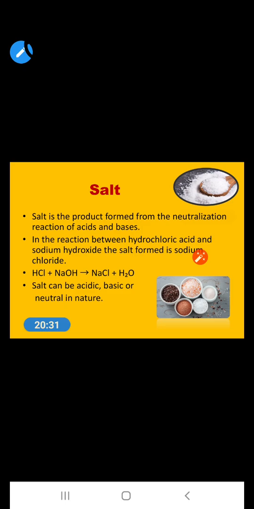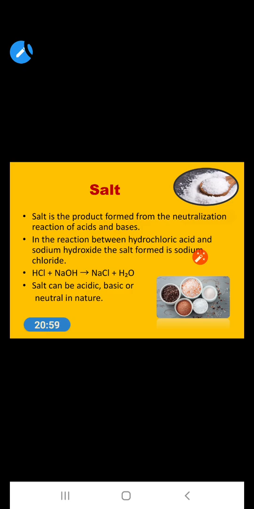Next one is salt. You can see that during a neutralization reaction, what is formed? Salt. That salt, whatever salt you use at your home, is formed by the process of neutralization. What is that process of neutralization? When acids react with a base, then what is formed? Salt and water. So that salt is there.